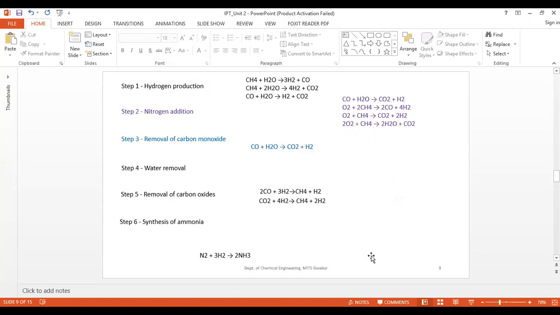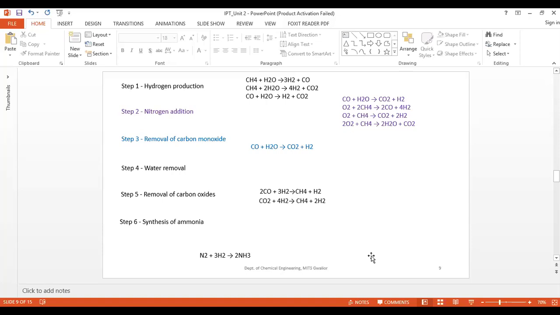There are actually six steps here. In the first step, that one is hydrogen production. Actually, in the Haber process, nitrogen and hydrogen generally react in the presence of an iron catalyst to form ammonia.